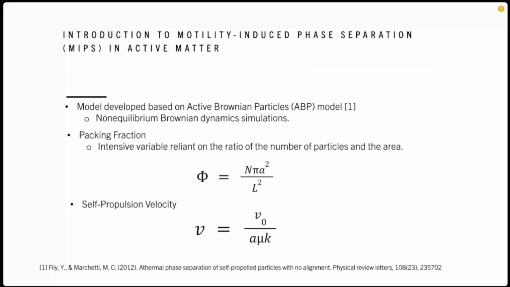To briefly introduce the subject matter, our model builds on the Active Brownian Particles model developed and explored in the cited article. Using this model and knowledge about packing fractions and self-propulsion velocities, these variables were explored through non-equilibrium Brownian dynamic simulations. In regards to the packing fraction, it is known based on the given equation that it is an intensive variable dependent on the ratio of number of particles in the area. The self-propulsion velocity is represented by the shown equation.